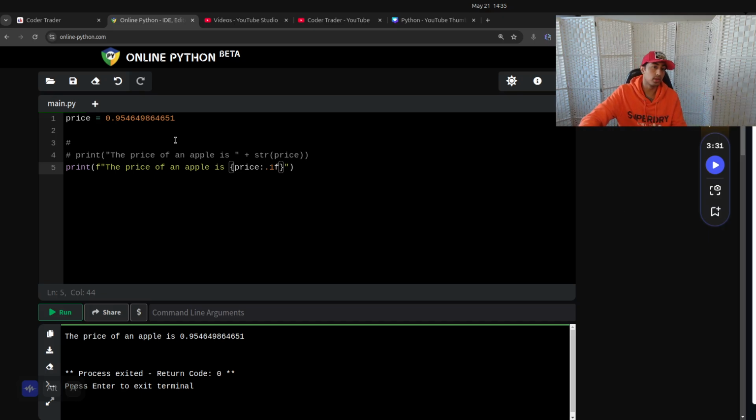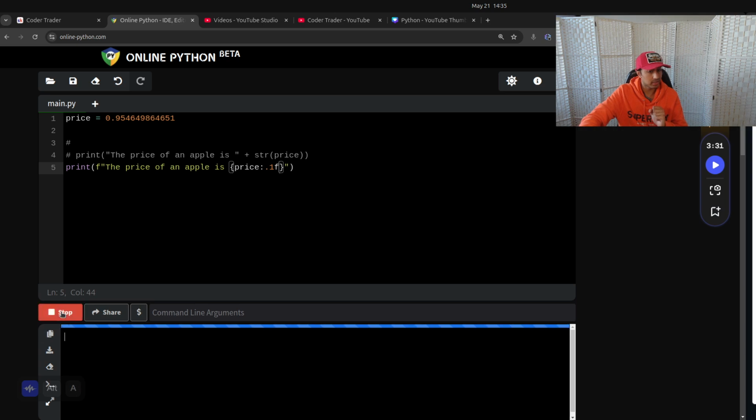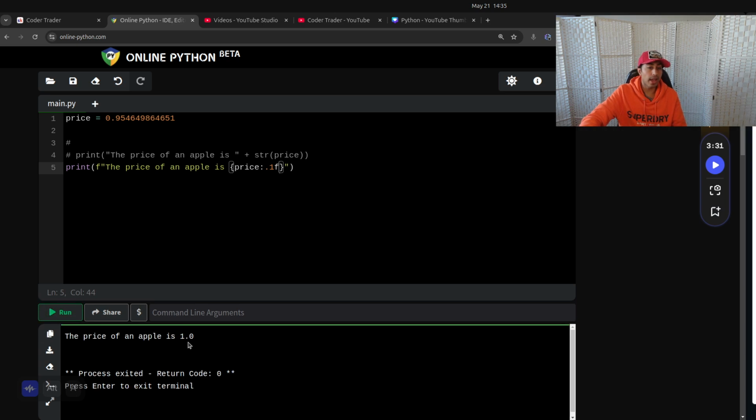So let's find out what it does. It rounded to 1 decimal. That's a bit weird, but okay, let's go 2. Now it's rounding to 2 decimal places, which makes sense for a price. Maybe let's go 6, and it'll round to 6.